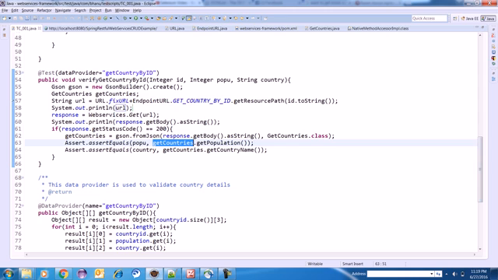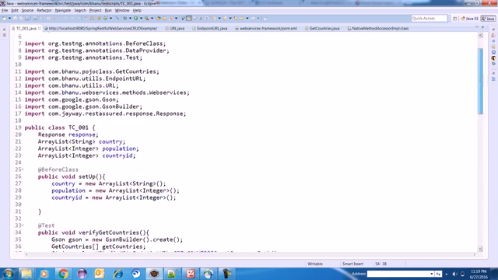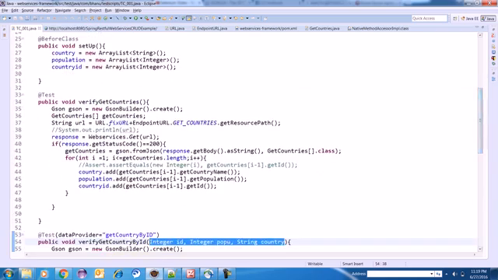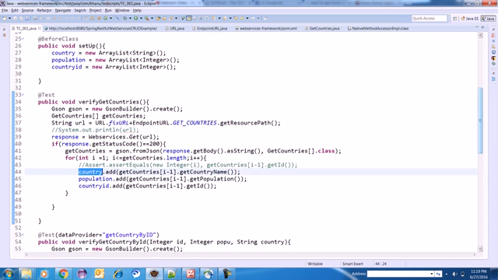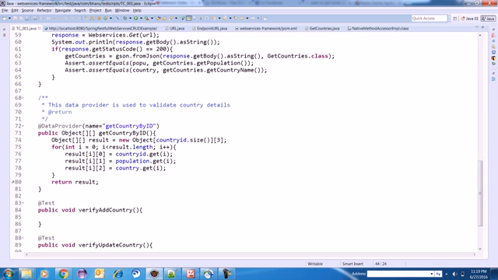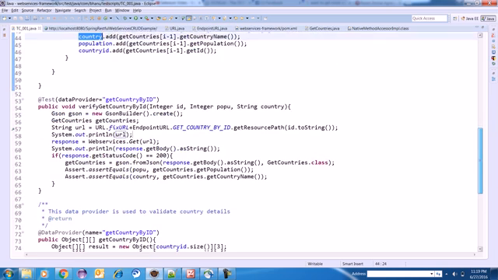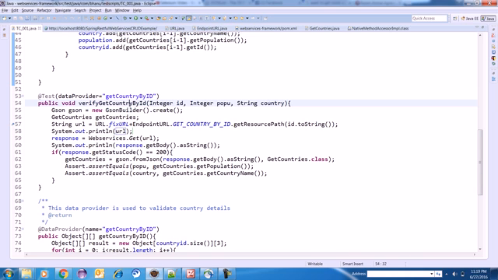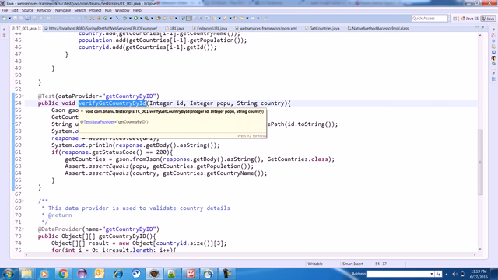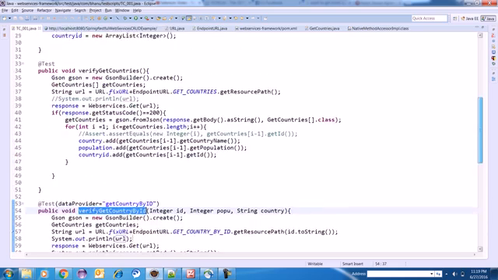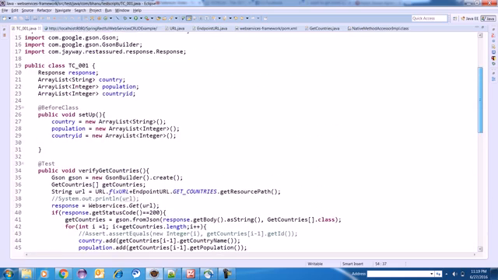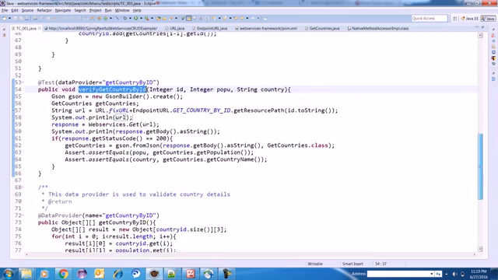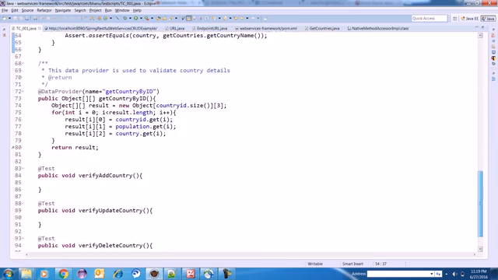So this ID, where did you get the ID? And all three arguments, where did we get them? First, I made a call to get countries. I got all the information and stored it into array lists, all three array lists. Then I made my data provider, and based on this data provider I am doing the get country by ID call one by one and putting assertions. So this is another way, guys. That's how you can understand this and do the coding.